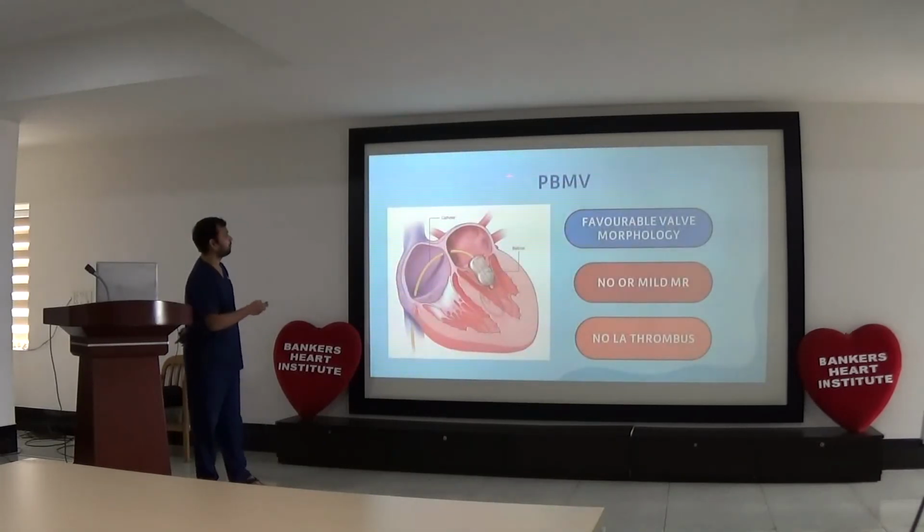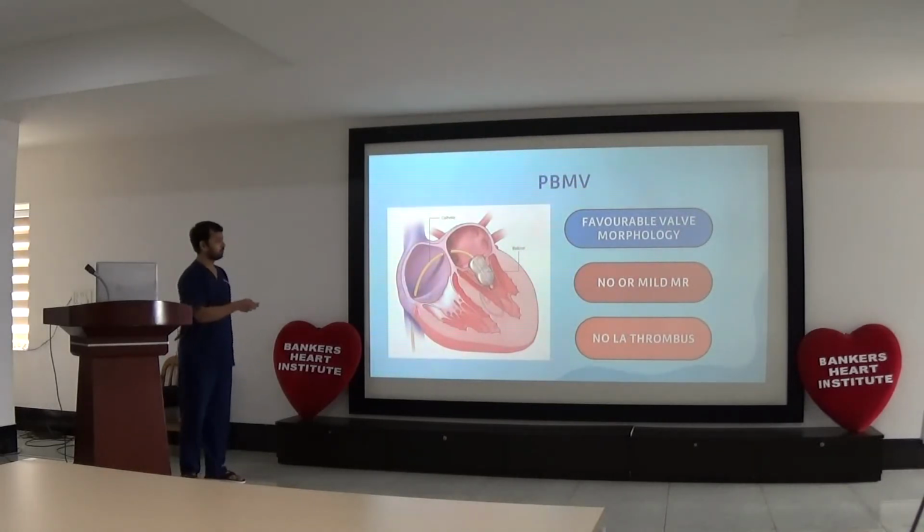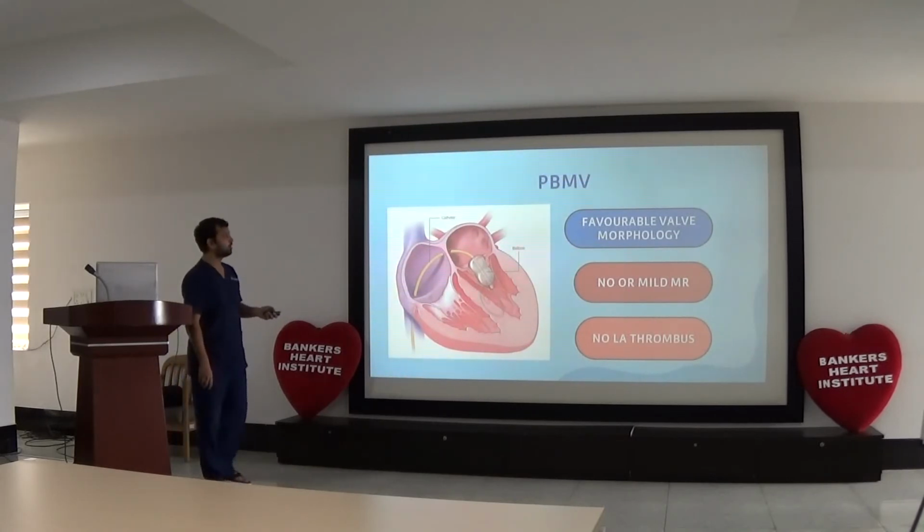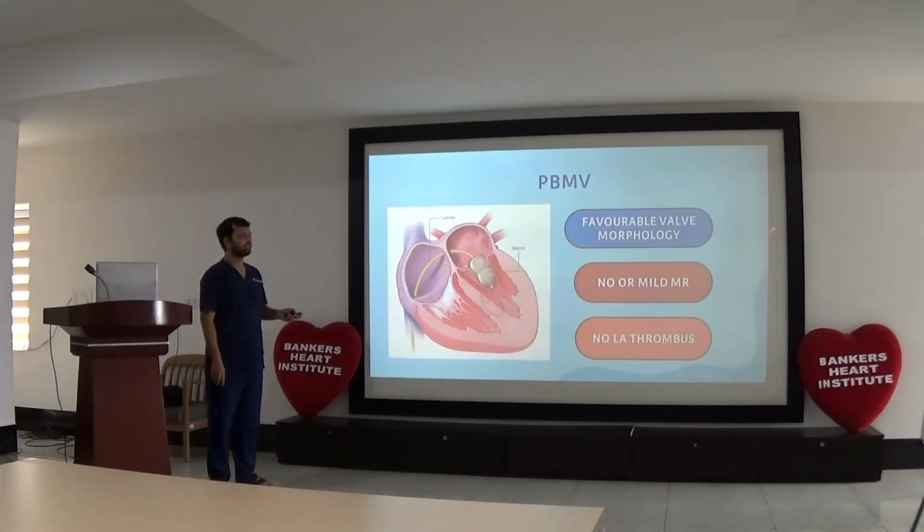So, percutaneous balloon mitral valvulotomy: if these 3 conditions are satisfied, we can do PBMV. Favorable valve morphology suggested by Wilkins score less than 8, there is no MR or MR less than grade 2, and there is no LA thrombus. In this condition, we can do balloon mitral valvulotomy. One thing I would like to mention specifically is that the indication says no LA thrombus. There is literature and cases showing that even if there is LA appendageal thrombus, they have done intervention with this procedure, balloon mitral valvulotomy.